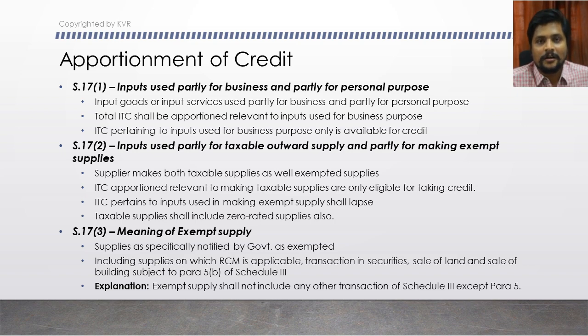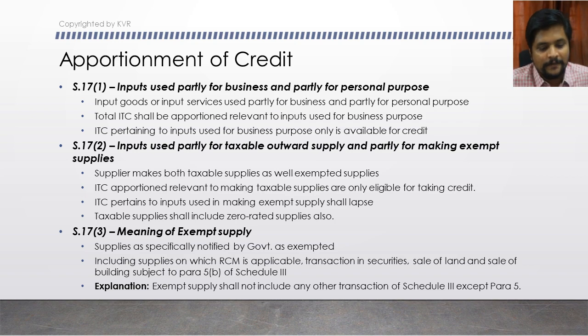Only the ITC apportioned to taxable supplies is eligible to be taken as credit, while the ITC relevant for exempted supplies has to be forgone, or it lapses. Taxable supplies here also include zero rated supplies, because though we are not charging any tax, a zero rated supply is not considered an exempted supply. It is to be equated to a taxable supply only.